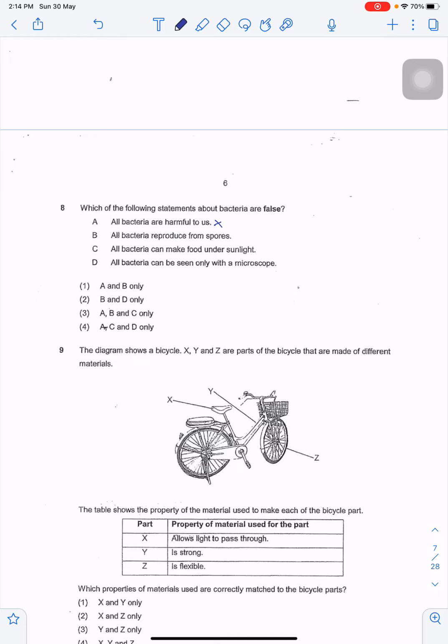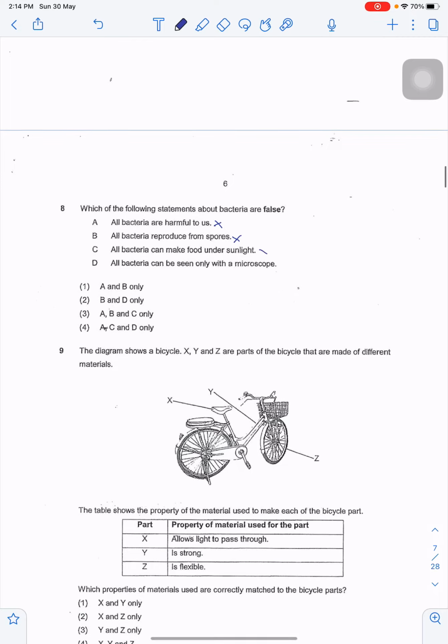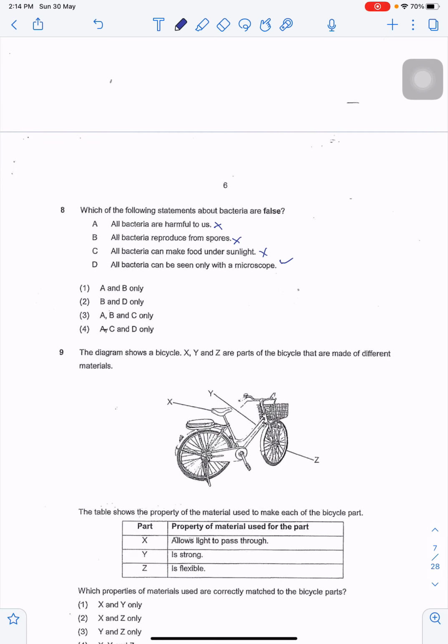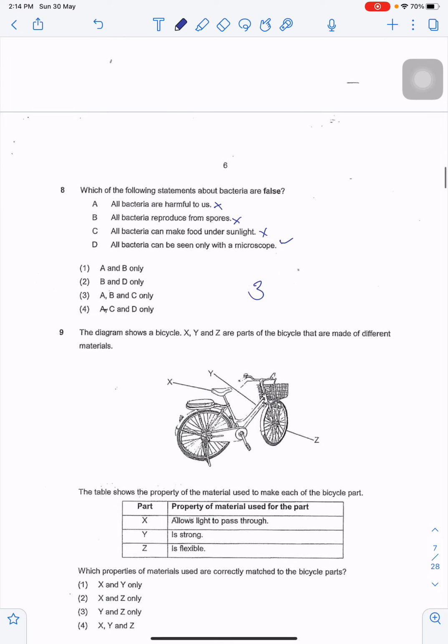All bacteria reproduce from spores. Now that is false. All bacteria can make food under sunlight. Now that is false. Only plants with the green pigment called chlorophyll are able to make food. All bacteria can only be seen with a microscope. That is true. Bacteria is too small for us to see with our naked eye. So the answer here is 3.